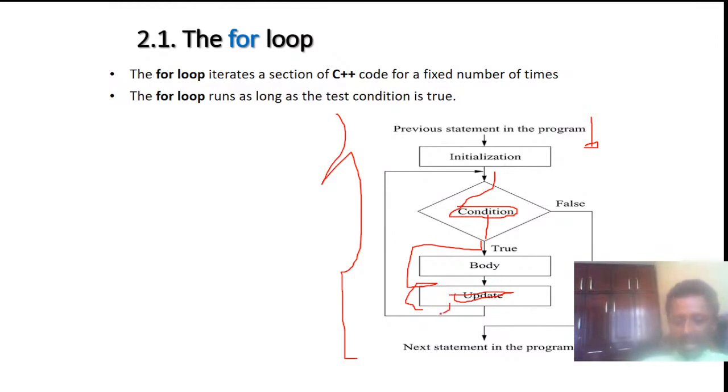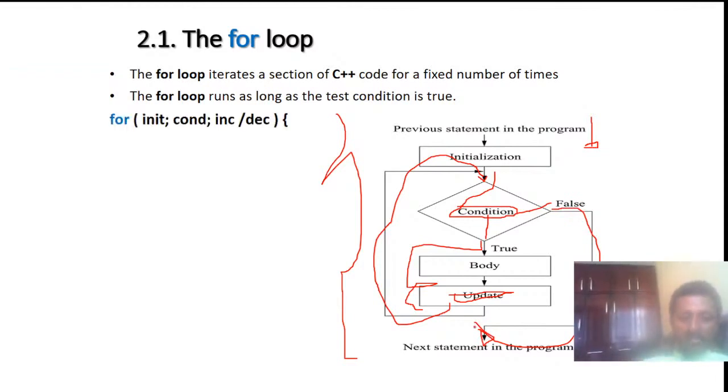Then it executes again and again, testing the condition each time. Finally, when the condition becomes false, the execution terminates automatically, exits the braces, and goes to the end of the statement. So this is how the for loop works.